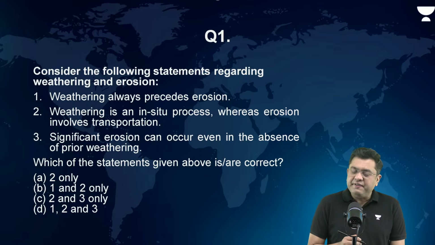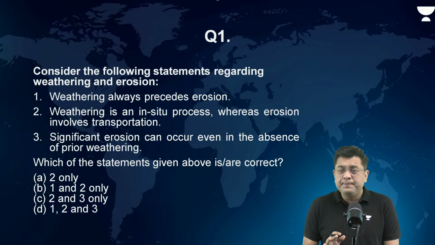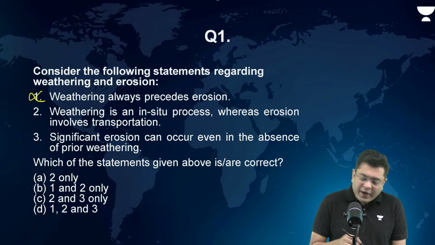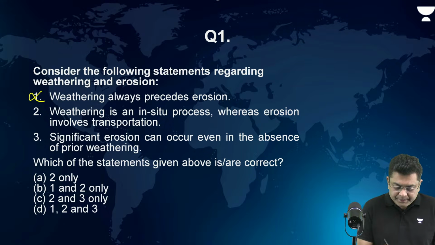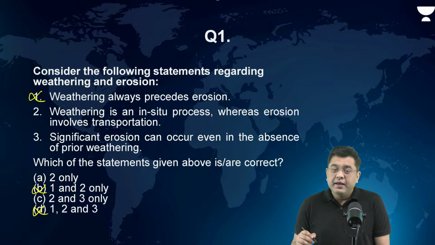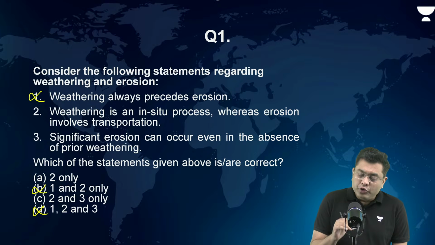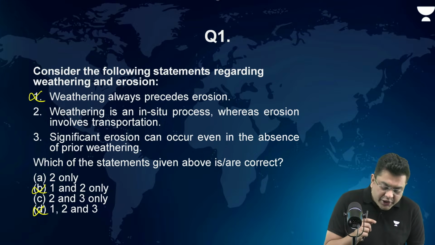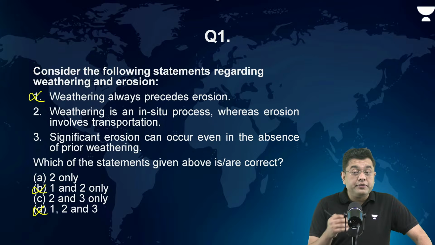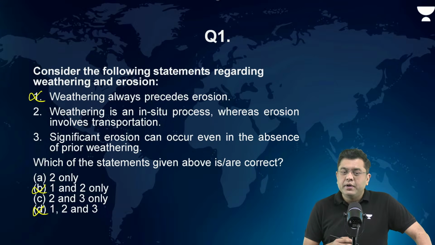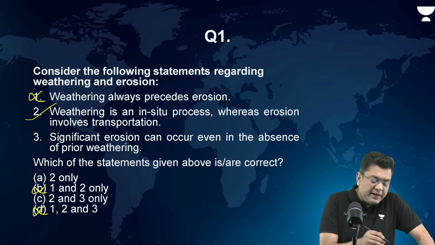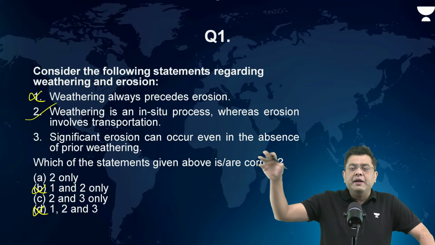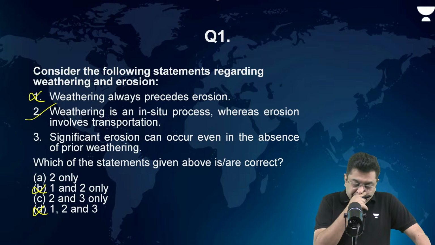So basically, weathering always precedes erosion. That is incorrect, right? So one is incorrect. We know for sure. Eliminate one. Weathering is an in situ process, that it happens in that region itself, whereas erosion involves transportation of materials from one region to another. This is going to be correct, isn't it? Transportation of materials. So in erosion, materials are removed from one place and deposited in another place.